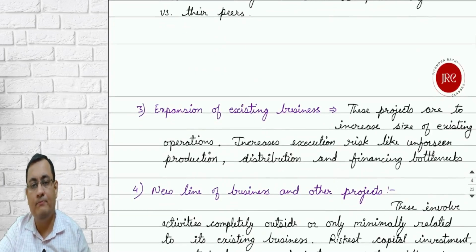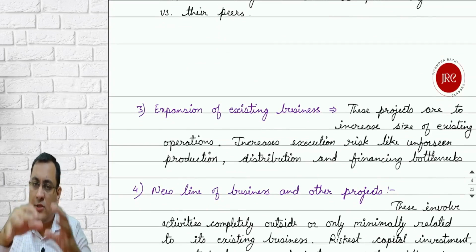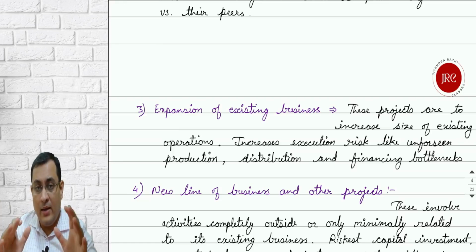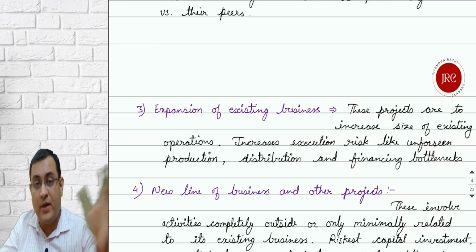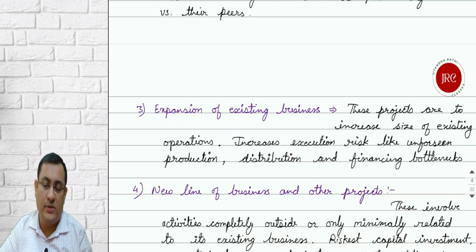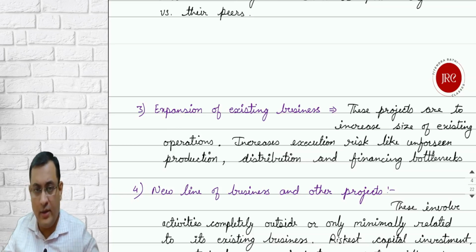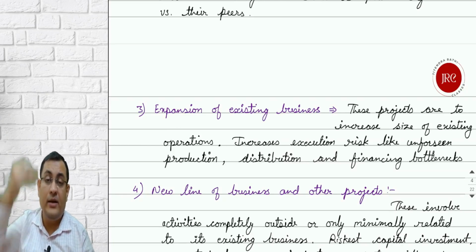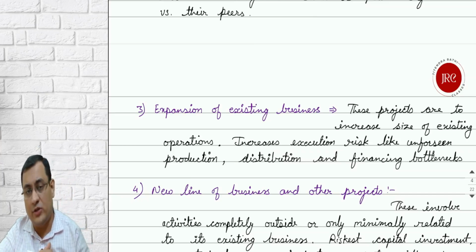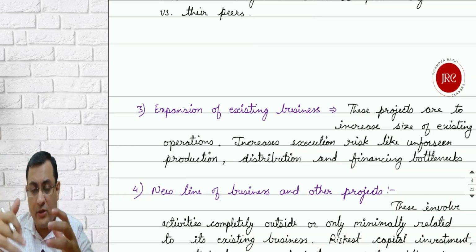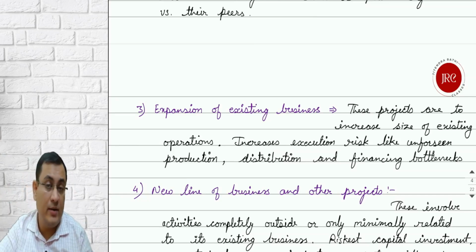The third category, where you are continuing in the same type of business. So you are expanding your production and sales work. You are increasing the size or scale of your business, either by horizontally expanding or vertically expanding, by vertical integration or backward and forward integration with different businesses. This type of capital investment is classified under the third category, that is expansion of existing business.